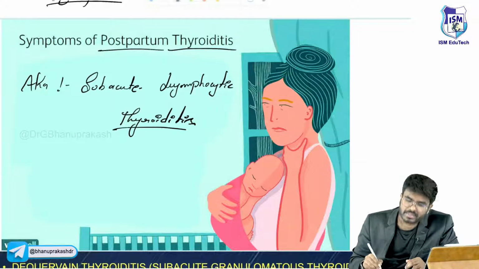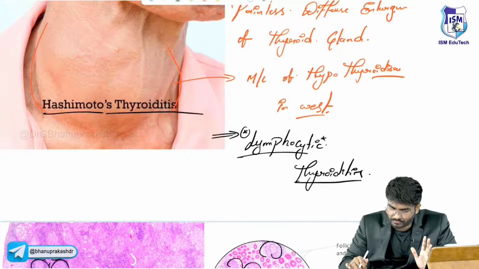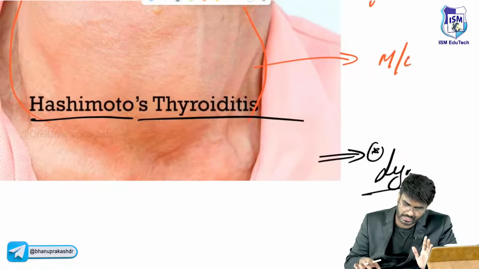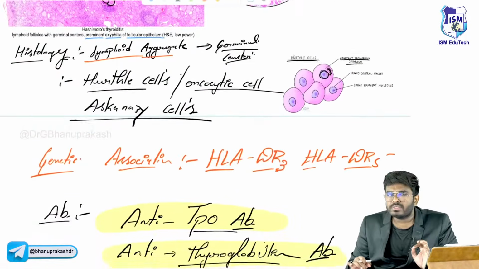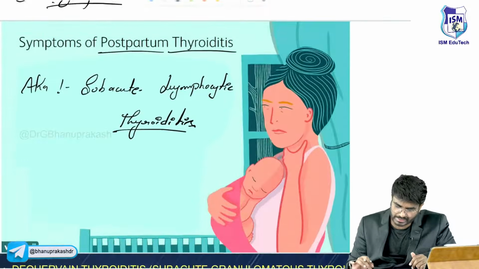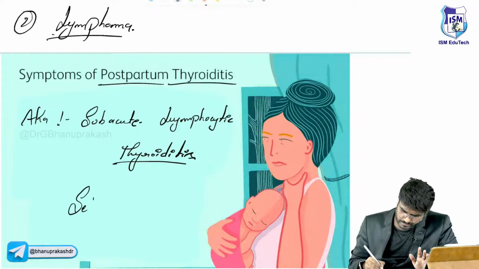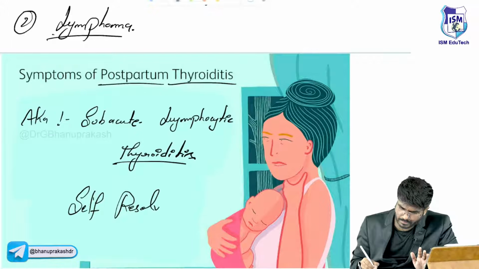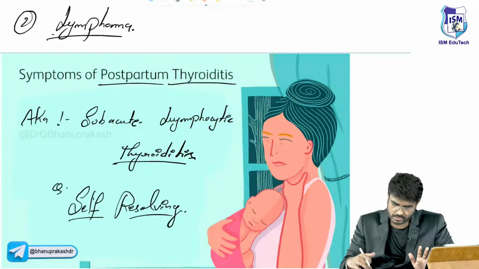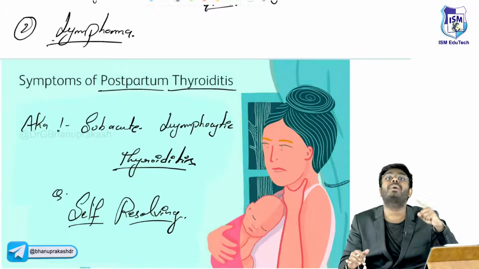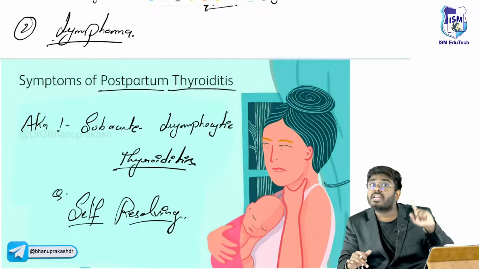The only reason why I am discussing this here is, sir, you know lymphocytic thyroiditis. What is lymphocytic thyroiditis? Lymphocytic thyroiditis is Hashimoto's thyroiditis, painless enlargement of the thyroid gland. But if they use the word subacute lymphocytic thyroiditis, actually this condition is not problematic, sir. It is going to be self-resolving, not a severe condition. Without even treatment, it will self-resolve. Subacute lymphocytic thyroiditis is postpartum in nature, but generally lymphocytic thyroiditis is Hashimoto's.